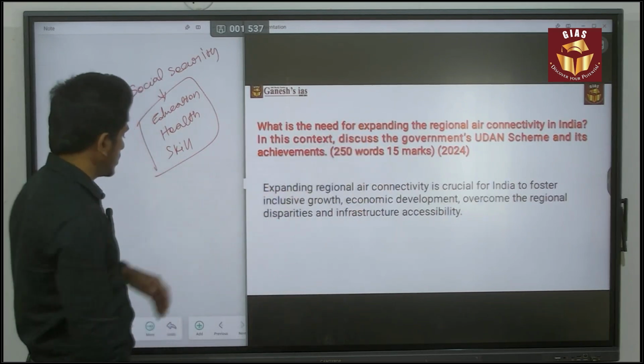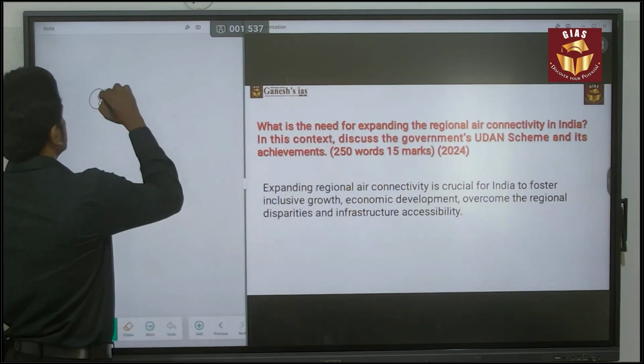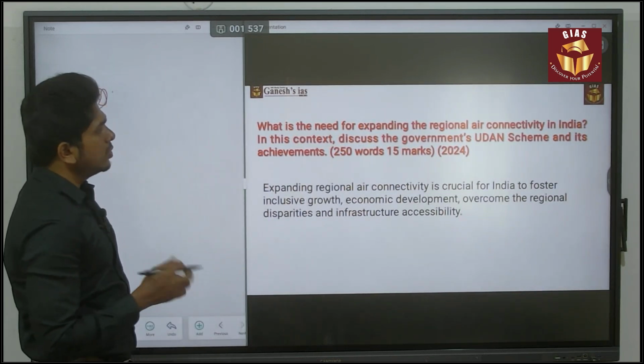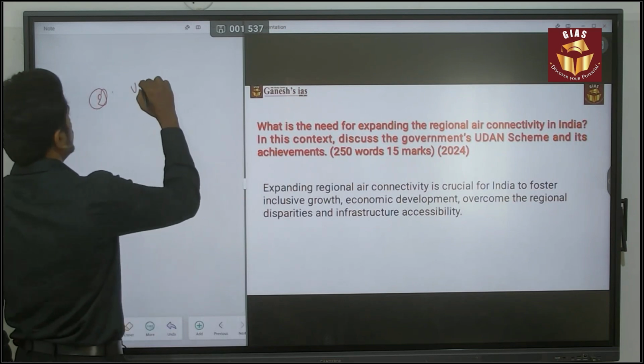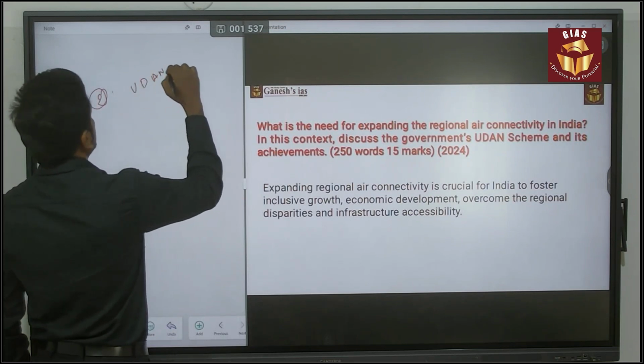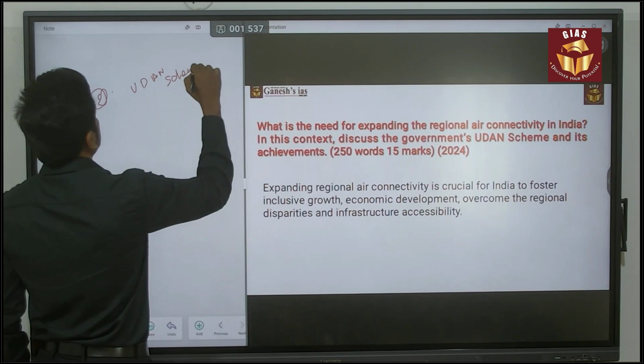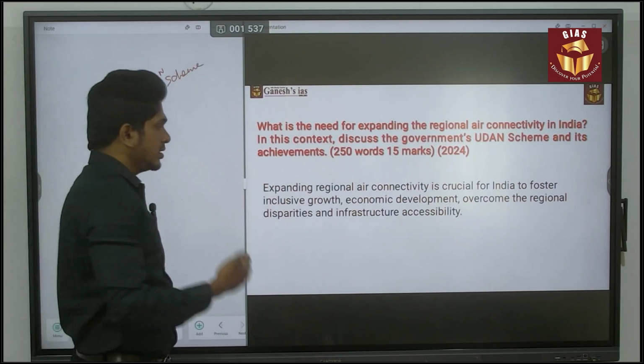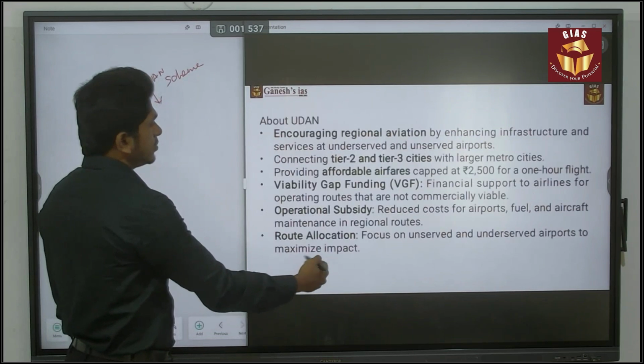Next, the second part of the question. In this context, discuss the government's Udan scheme. So you have to speak about the Udan scheme. What are the features of this Udan scheme? That is the important thing you have to give.